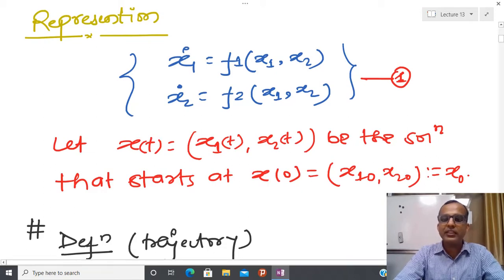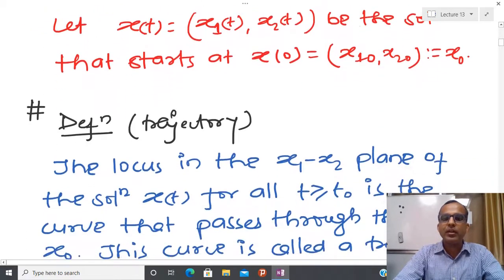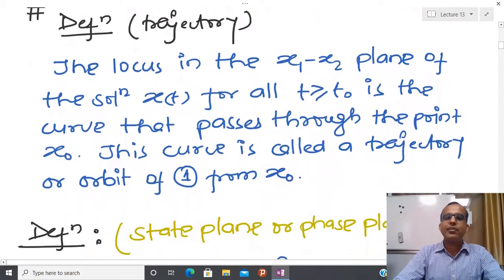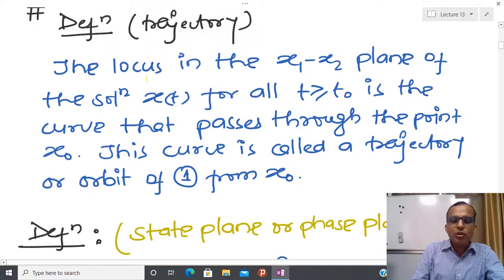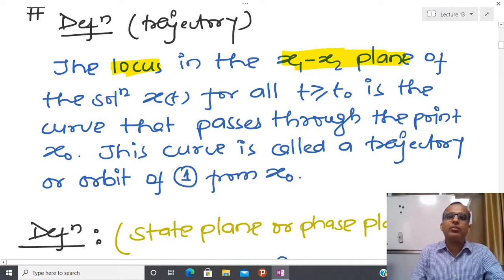Let us see that in order to proceed with the qualitative analysis, we have to see certain definitions. The first definition associated with the dynamical system is called trajectory. So here I am defining the meaning of trajectory. Since I am considering just a two-dimensional system, I can represent that system in a two-dimensional plane, or you can say the whiteboard or blackboard plane.